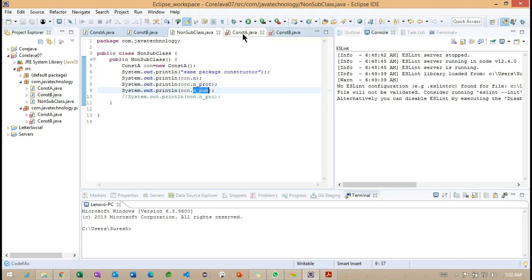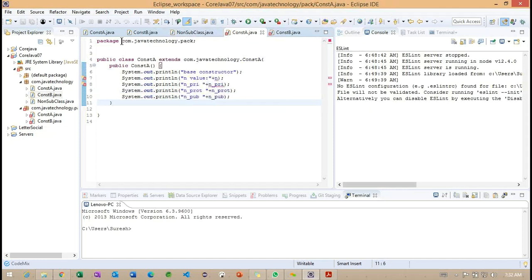Now back to this particular constructor. You can see we created one more package here, and inside that package, whenever we are trying to extend constructor A, which resides in the package called com.java technology, we are getting two errors.